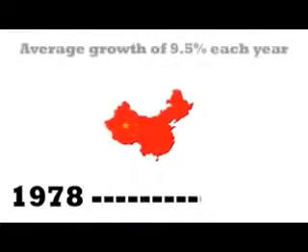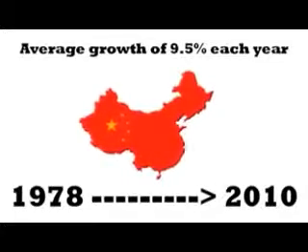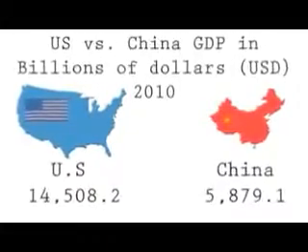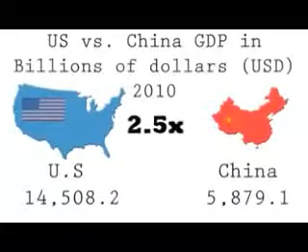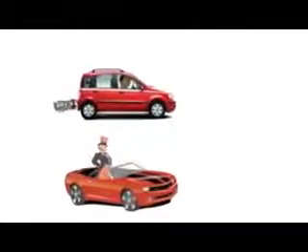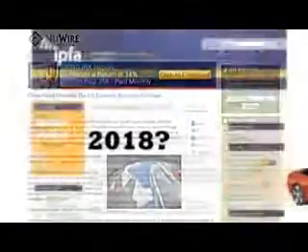From 1978 to 2010, the Chinese economy grew an average of 9.5% each year. This closed the gap in ratio to US GDP, which was now only 2.5 times that of China's. At this rate, China is set to overtake the United States economy by 2025, 2018, how about 2012?